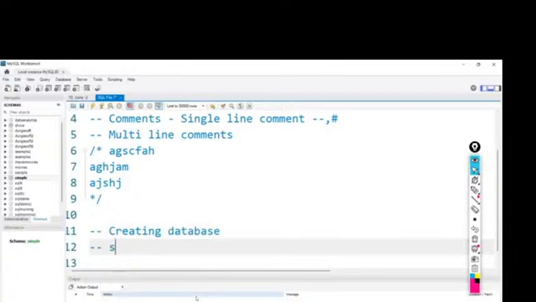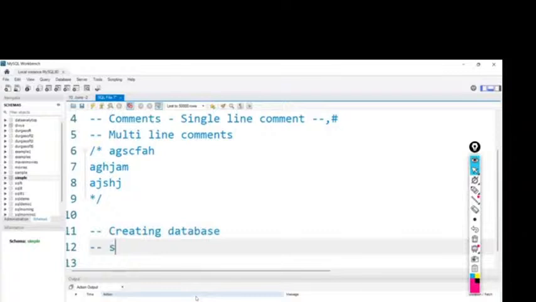Activating the database. Here you can see I have so many databases, the list of databases is here. Every time I write some syntax, I need to tell SQL which database I'm going to use, or else SQL will get confused about which database it should execute that particular query under. To avoid this confusion, every time we need to activate the database.